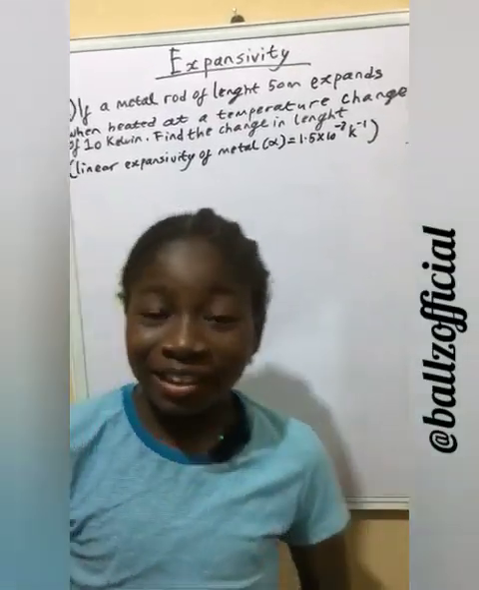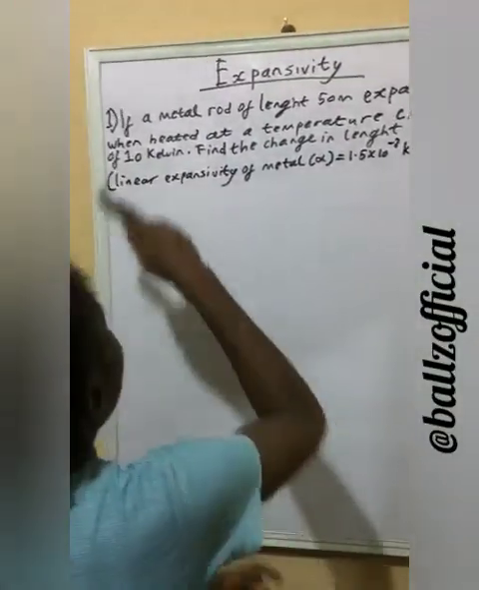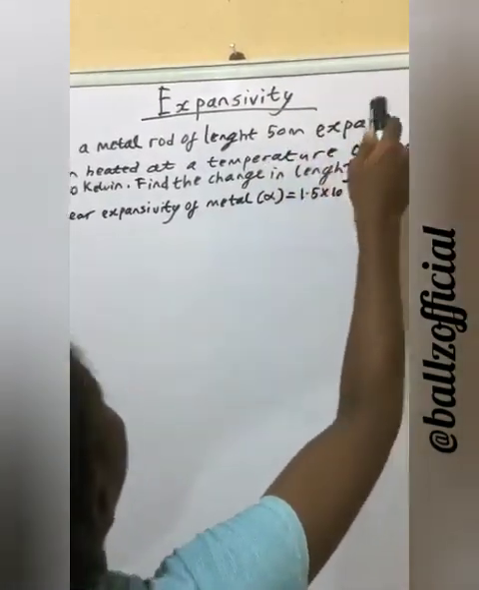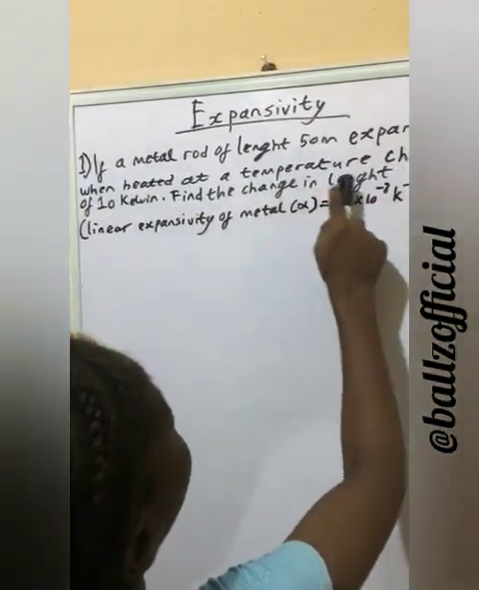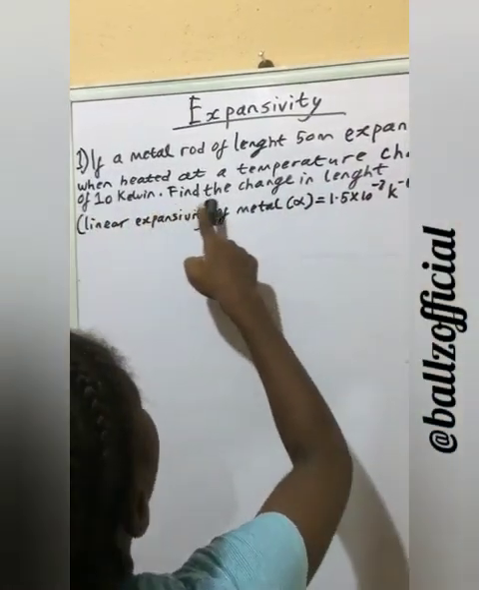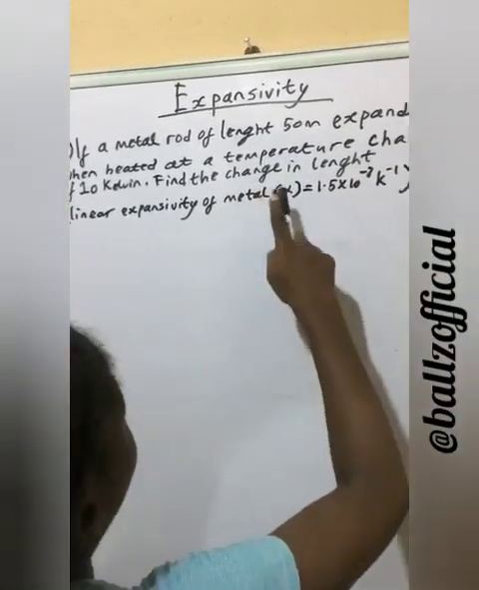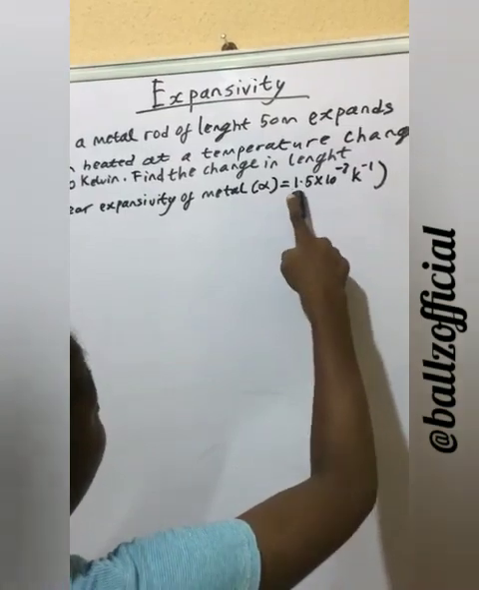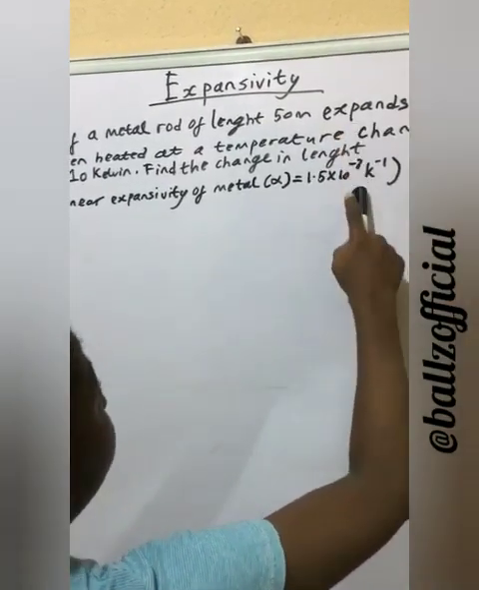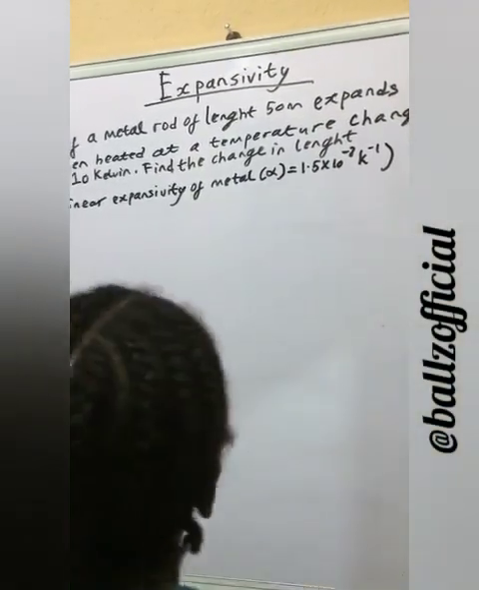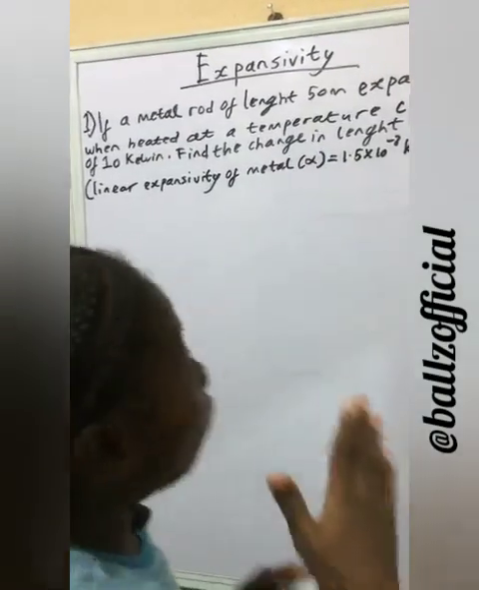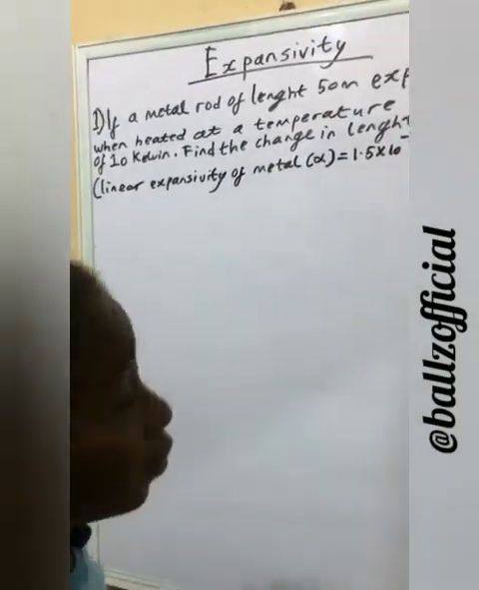Alright, our first example is, if a metal rod of length 50 meters expands when heated at a temperature change of 10 Kelvin, find the change in length. Open bracket, linear expansivity of metals, which is the sign, is equal to 1.5 times 10 raised to the power of minus 8 per Kelvin. Close that bracket. First step in all this, we are going to bring out the data.